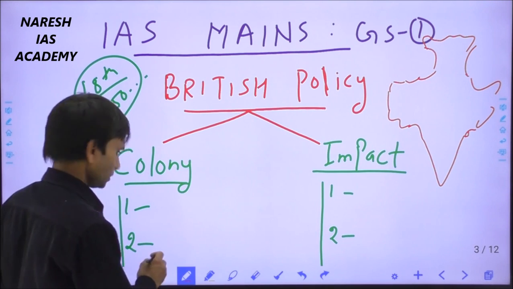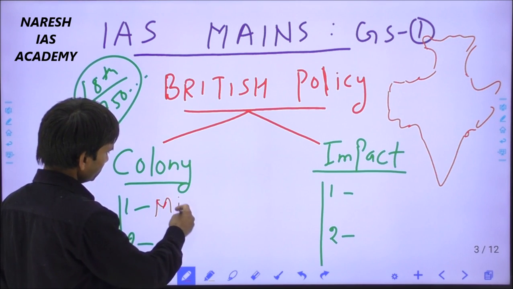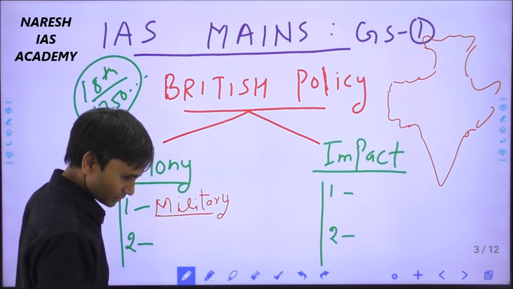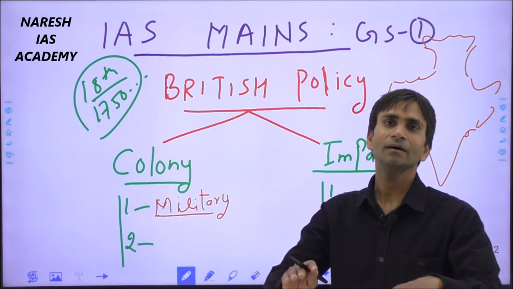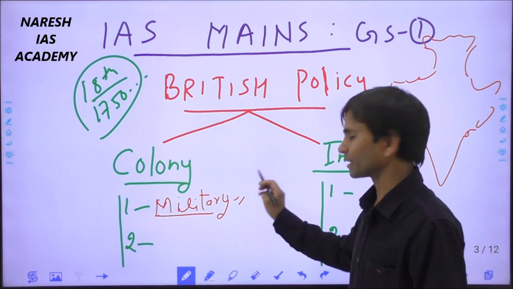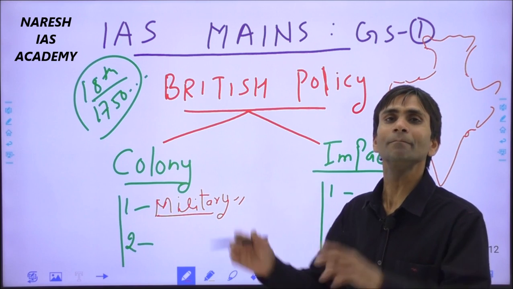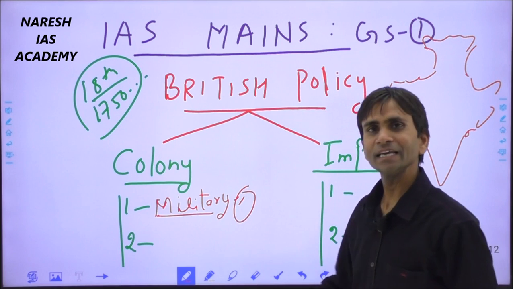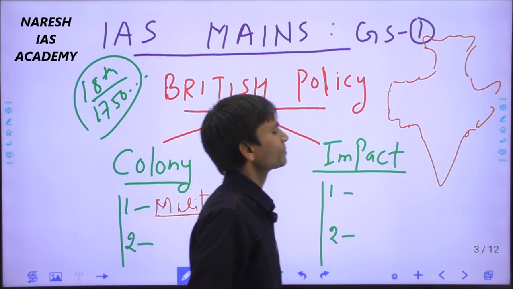First you have to discuss the British military policy: how the East India Company led the military campaign and why the Company gave emphasis to the military conquest of India. This was the principal factor for bringing India under British domination. And now you have to write this in a systematic way. So how can we trace this systematically?